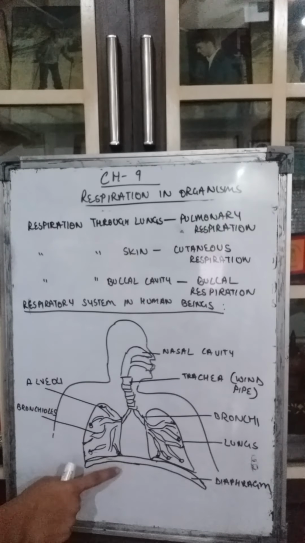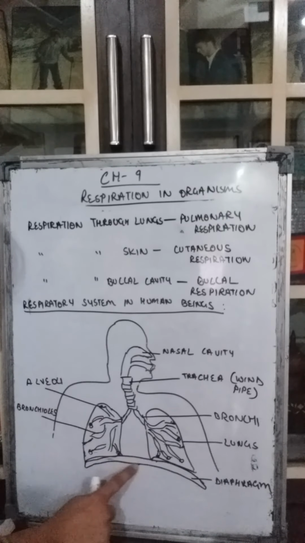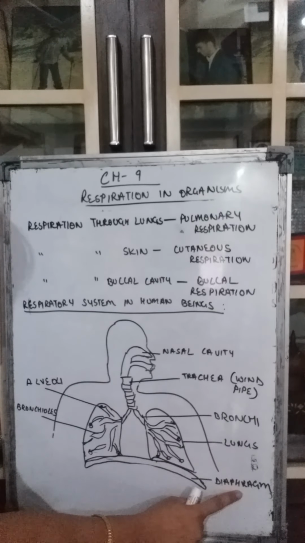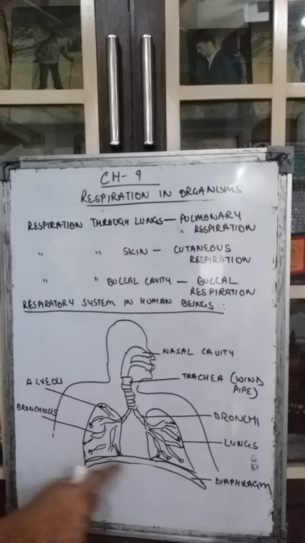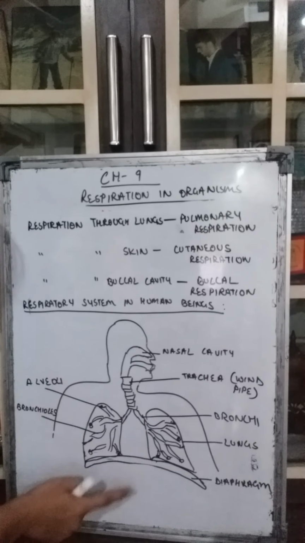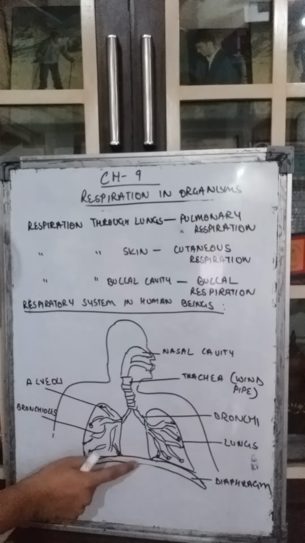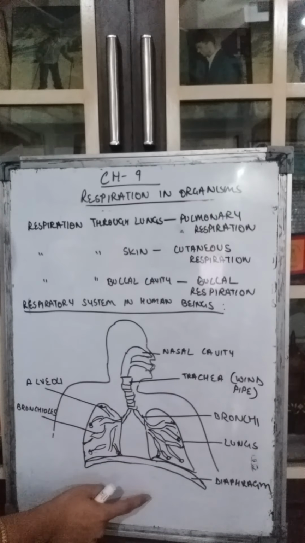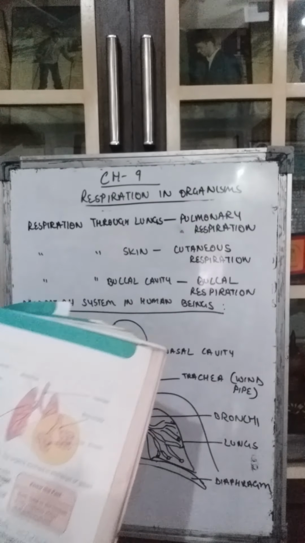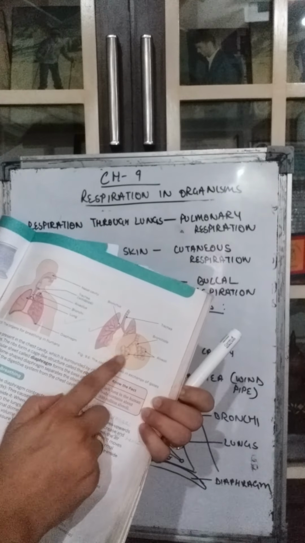And at the bottom of this rib cage, there is this muscular structure which is called the diaphragm. Now this diaphragm separates this chest cavity where the lungs are from the stomach and the other parts of the digestive system, like stomach, intestine, and all that. So this is also an important term, diaphragm. I hope it is all clear to you.